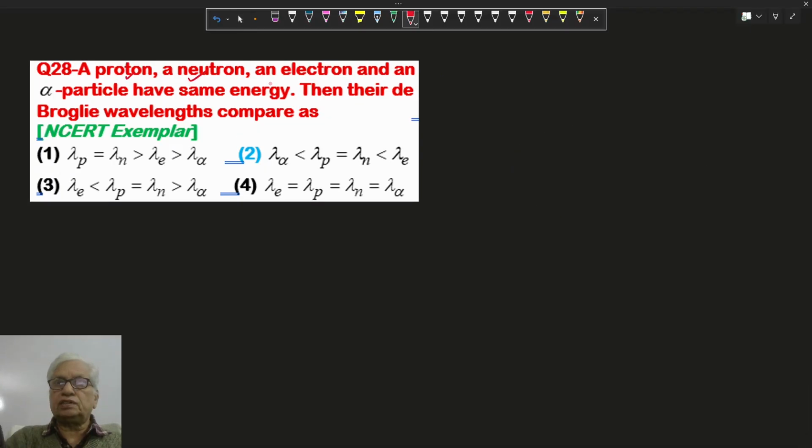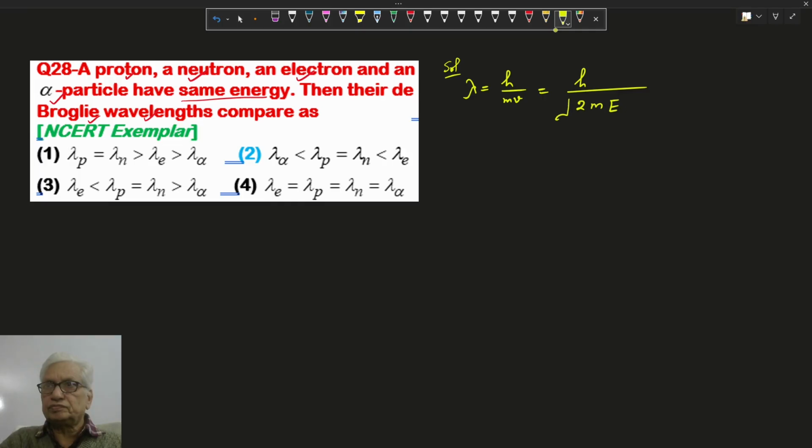Proton, a neutron, electron and alpha particles having the same energy. We have to find out the de-Broglie wavelength for each proton, neutron, alpha particle and electron. De-Broglie wavelength is given as h upon mv, or in terms of energy. Here h and e are constant, energy is the same for all the particles, and then wavelength is directly proportional to 1 by root of m.